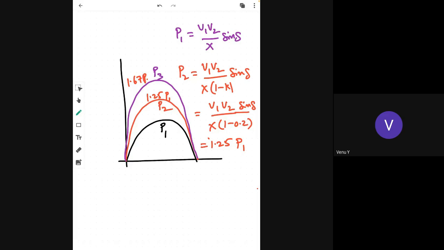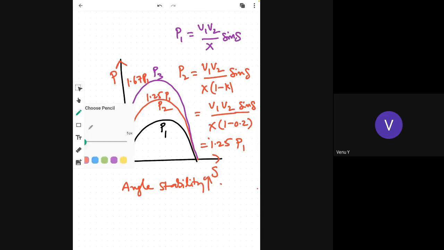So therefore, the power carrying capability or power transmission capability is 25% more for the second case and 67% more for the third case, and hence angle stability has been increased a lot with the help of series compensation.